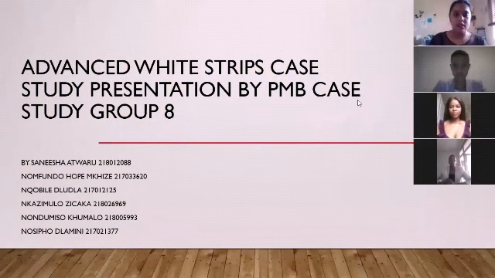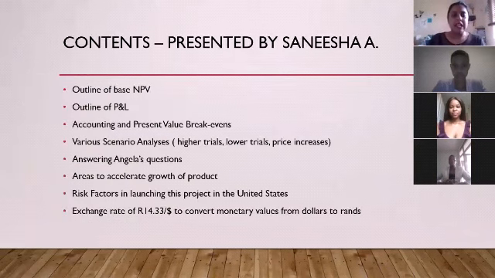Before we begin, allow me to highlight the layout to expect going forward. We start with the outline of the base NPV and profit and loss, and then move on to the accounting and present value break-even. We will then proceed to look at various scenario analyses and answer Angela's questions, and we will take a very brief look at areas to accelerate the growth of the product and risk factors in launching this project. An exchange rate of 14 Rand 33 to the dollar was used to convert monetary values from dollars to rands.